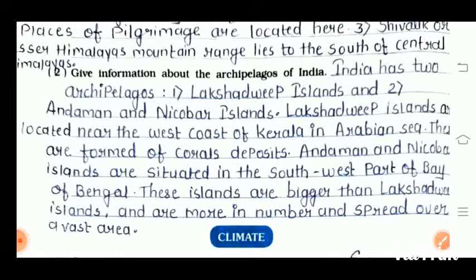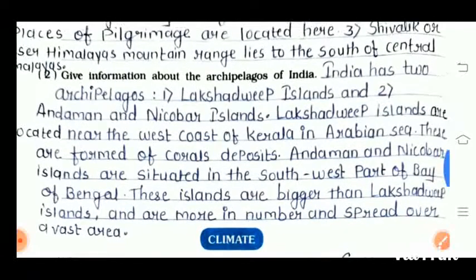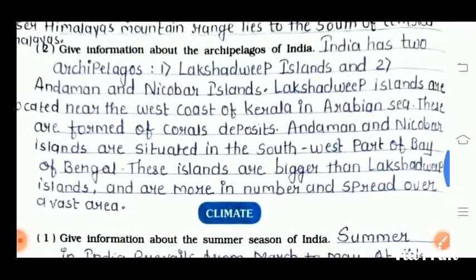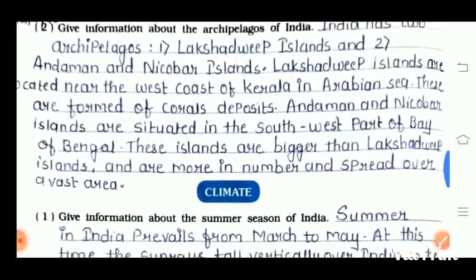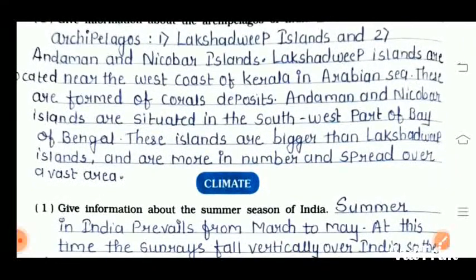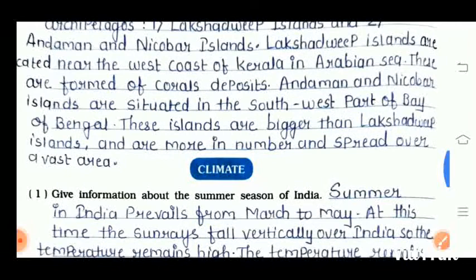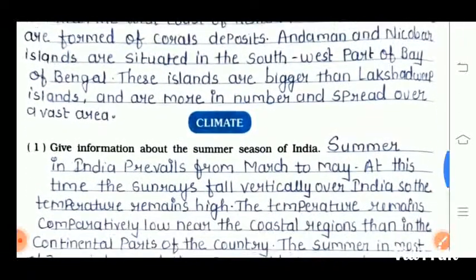The first one is Lakshadweep Island and the second one is Andaman Nicobar Island. Lakshadweep Islands are located near the west coast of Kerala in the Arabian Sea. These are formed of coral deposits. Andaman and Nicobar Islands are situated in the southwest part of the Bay of Bengal. These islands are bigger than Lakshadweep Islands and are more in number and spread over a vast area.